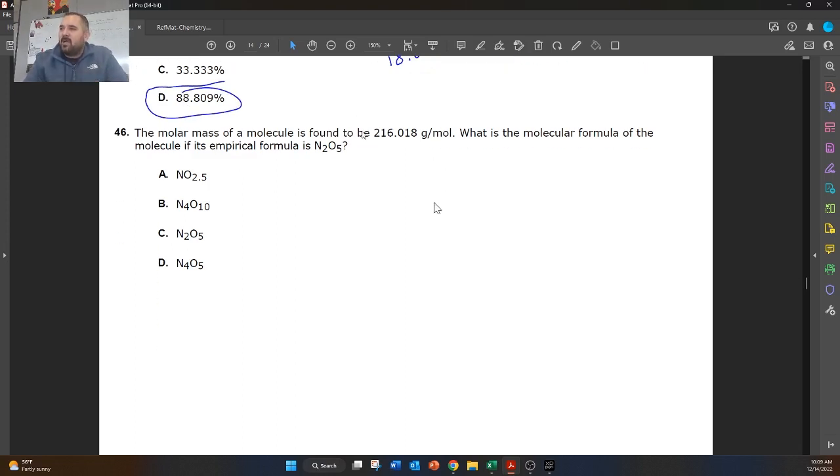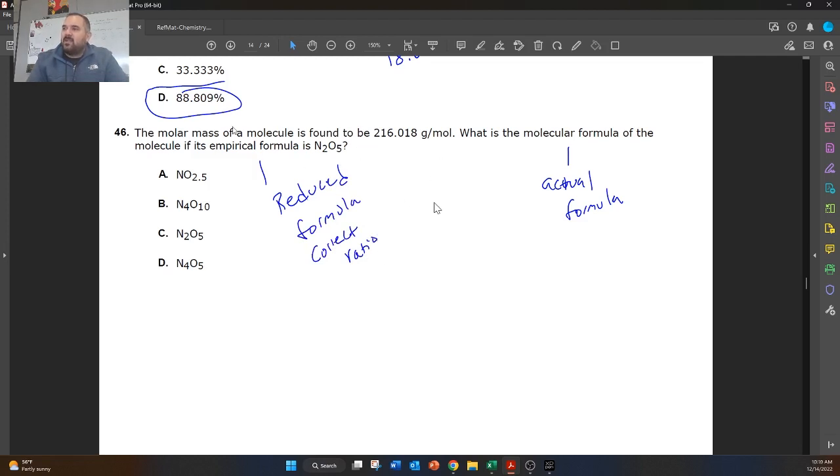The molar mass of a molecule is found to be 216. What is the molecular formula of the molecule? What is the empirical formula? So molecular formula is the actual formula, and the empirical formula is a reduced formula. But the reduced formula has to have the correct ratio. So the ratio can't change in an empirical formula.